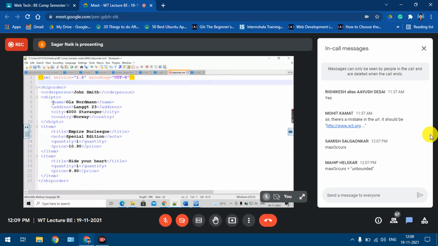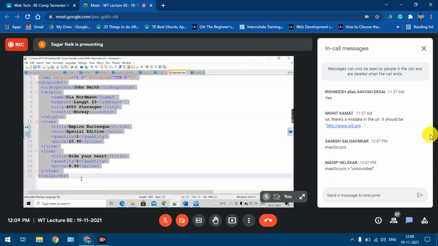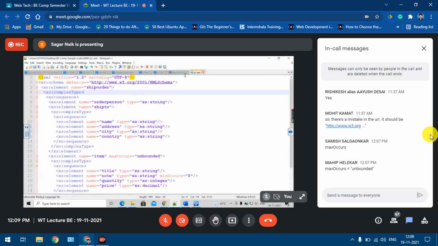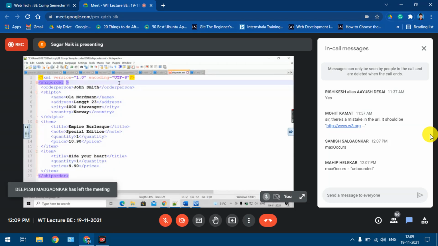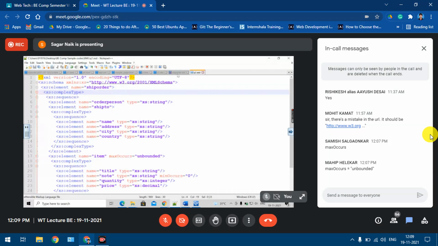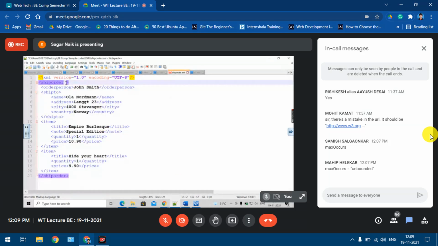So if I want to connect this XML file to the schema, what do I need to do? For the root element, I need to give two attributes. If you want to connect your XML to DTD, you need to give the DOCTYPE declaration, as we just saw. But if you want to connect your XML file to the schema file, for the root element, you need to give two attributes.